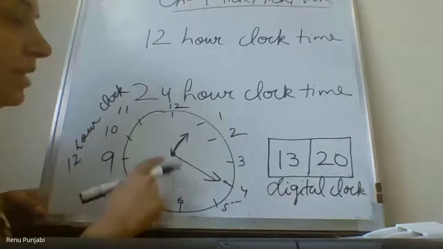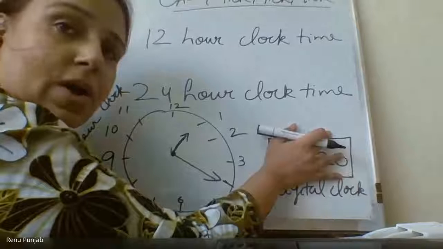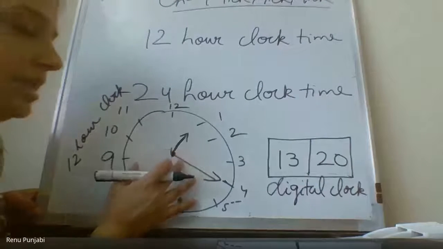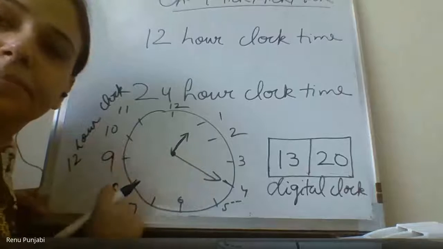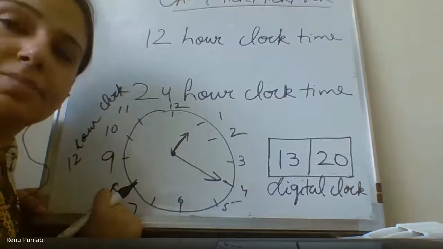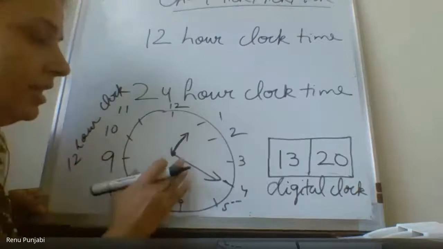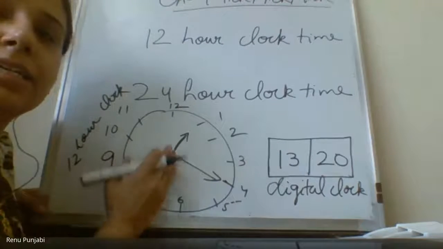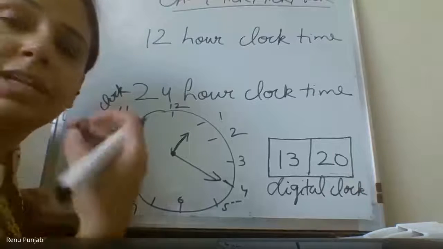If you don't have this clock, can you tell me what time it is showing? Is it AM or PM? Can you tell me how you will tell me PM, Ayush? I didn't mention anything.